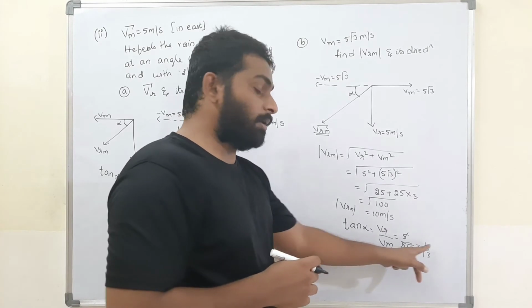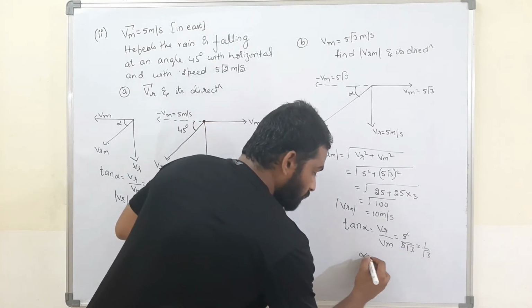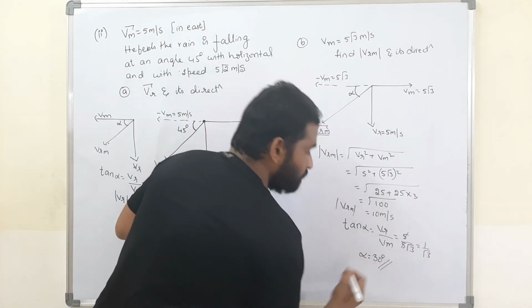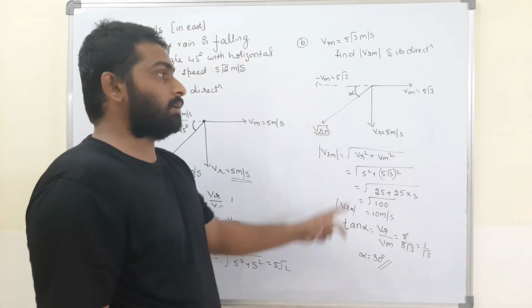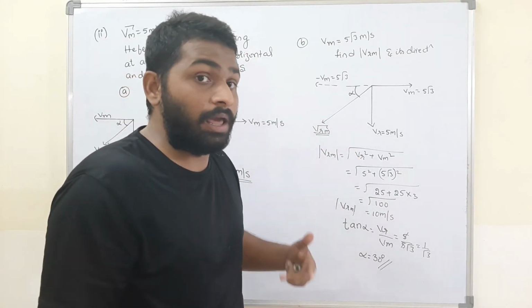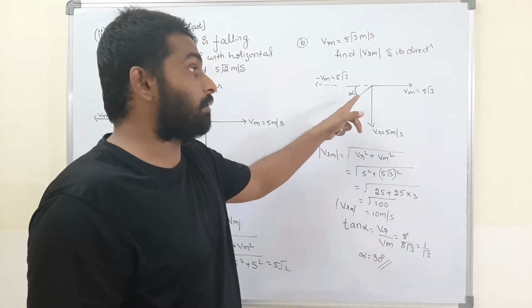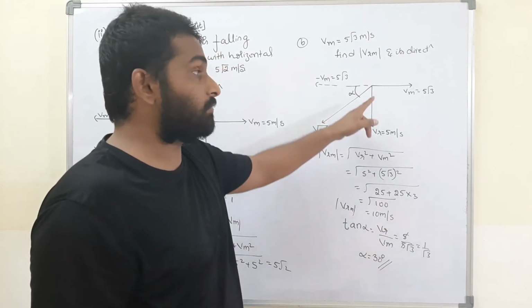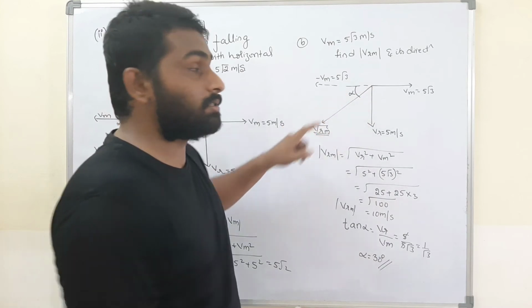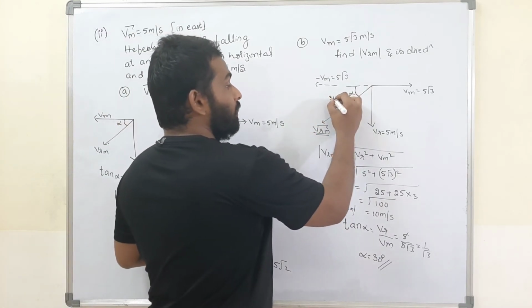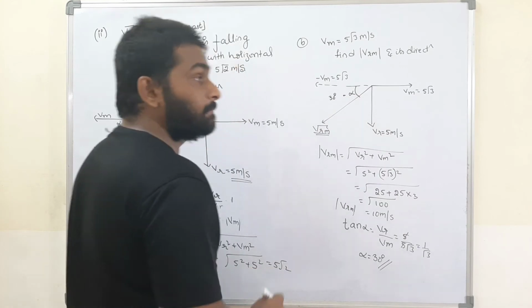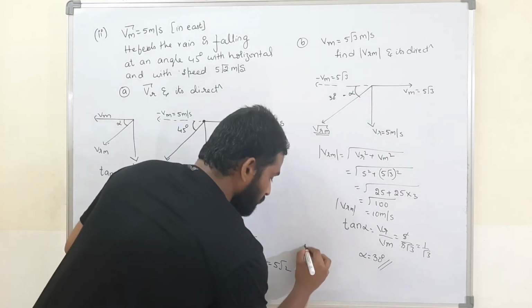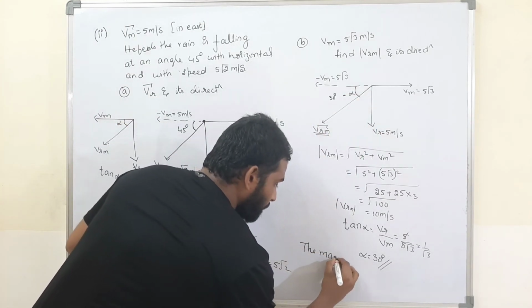When the tan value will be 1 by root 3, alpha is equal to 30 degrees. Therefore, what's the direction? The man will feel as if the rain is falling with a velocity 10 meters per second. In what direction? He will feel as if the rain is falling with an angle 30 degrees. Alpha is how much? 30 degrees with horizontal.